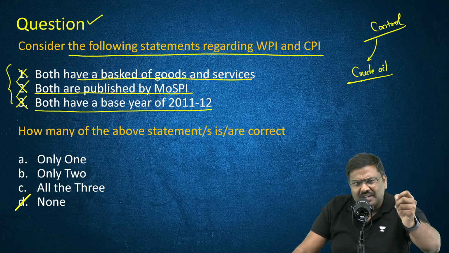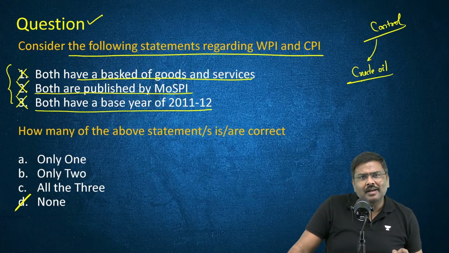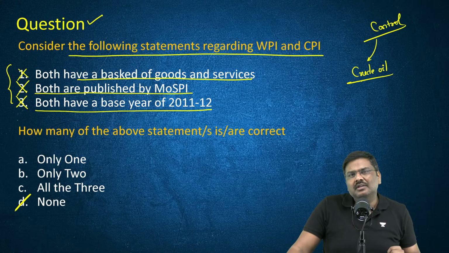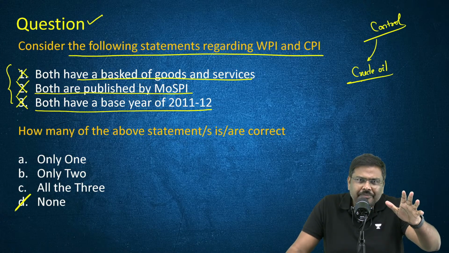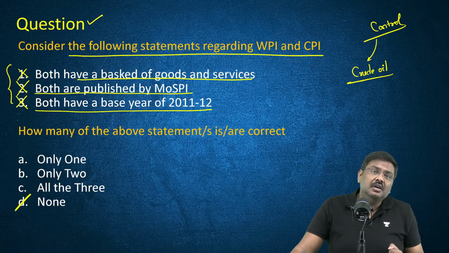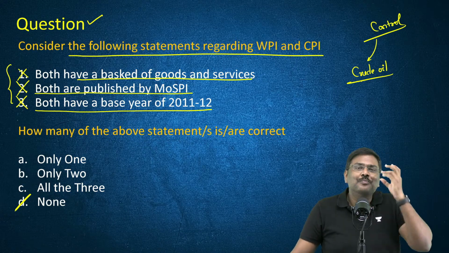If the inflation is being caused because of the crude oil, is there any way that the government of India can control this inflation? RBI can't do anything here. Can the government do anything in this context? Of course, yes. Sir, how? You will ask me how.